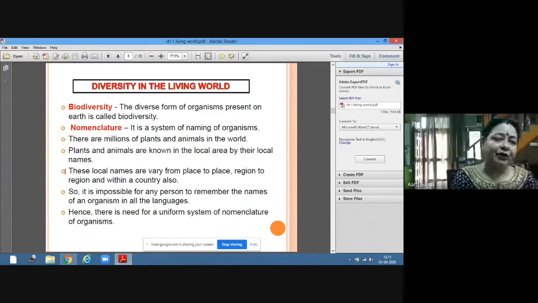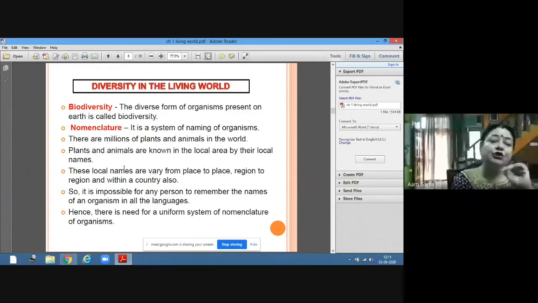What all living organisms are present in your school campus? That is the biodiversity of your school campus. Similarly, when we use the term biodiversity alone, it means all the diverse forms of organisms which are present on earth.